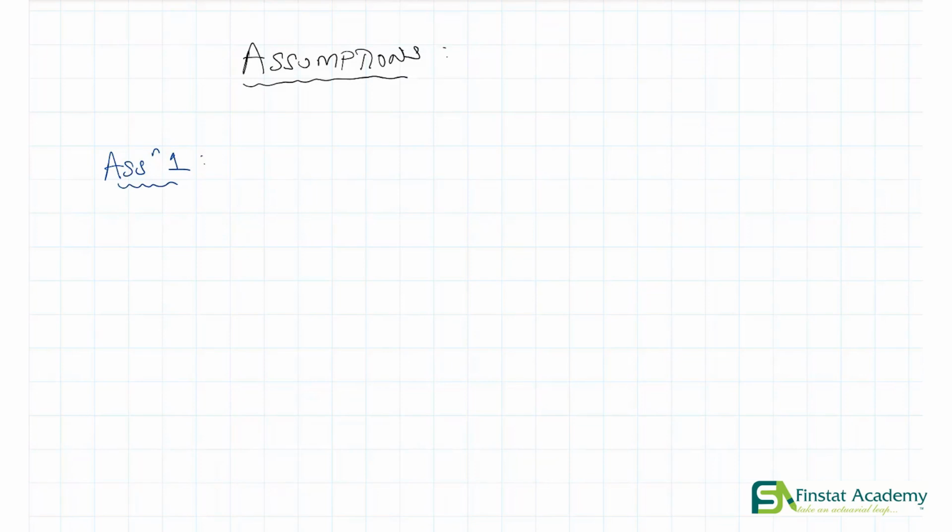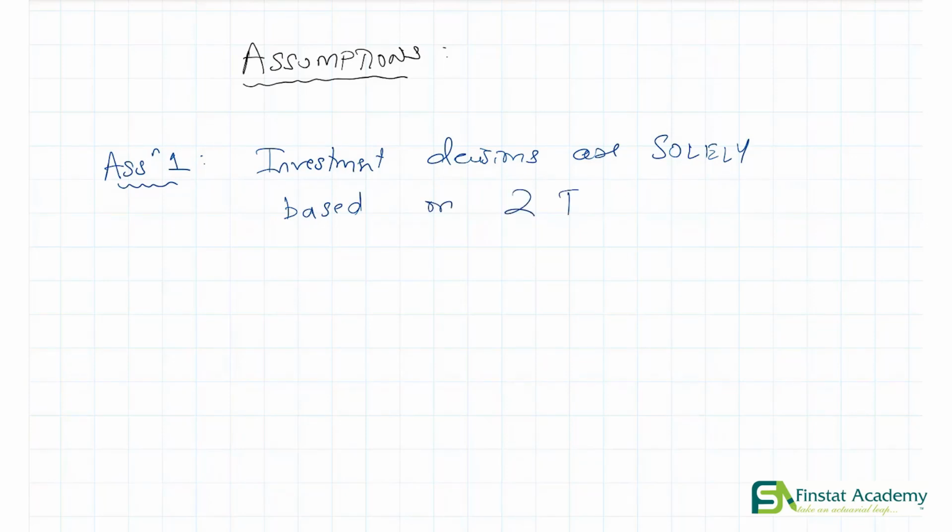Now, ये काफी simple assumption है. What it says is that investment decisions are solely based on only two things. कोई भी investment decision है ना, सिर्फ दो ही चीज पर based होगा.